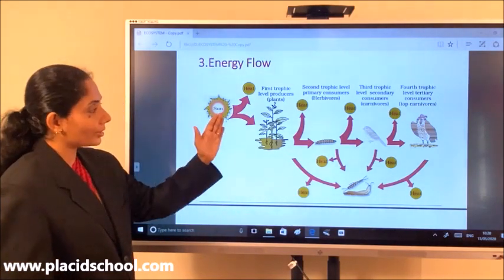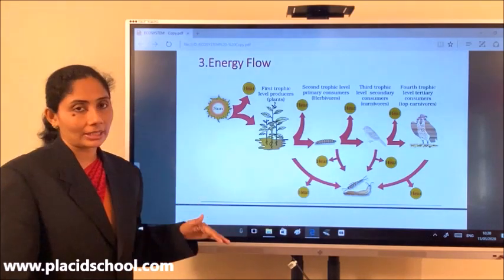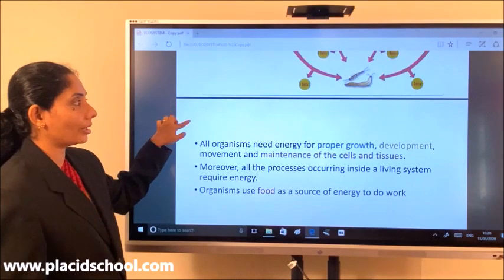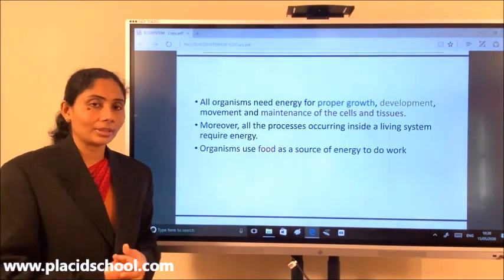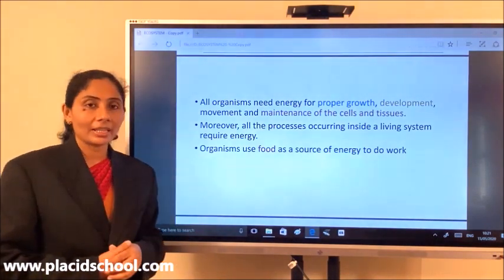Okay, so this is just a diagrammatic representation of energy flow given in your textbook. Please go through this figure. Now let us understand in detail about this energy flow. What is the need of this energy in the ecosystem? Why is energy required?